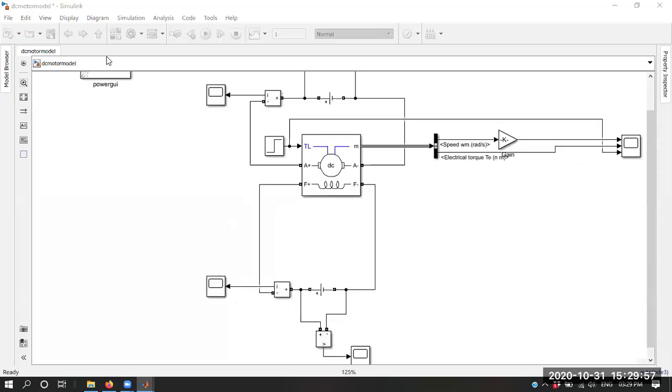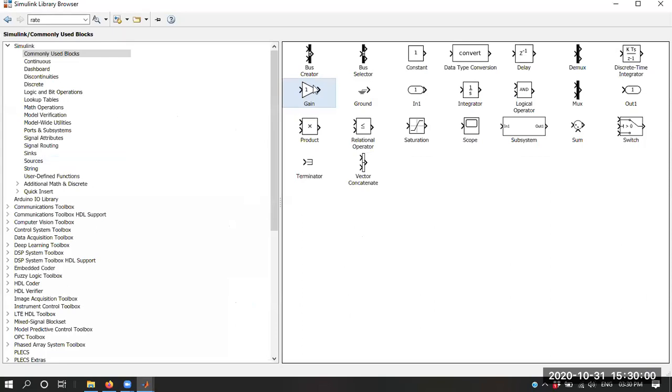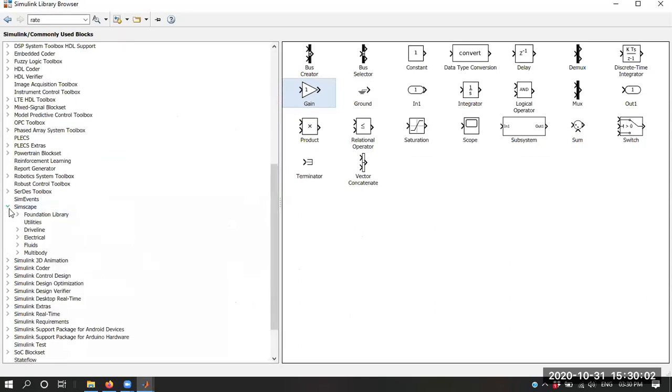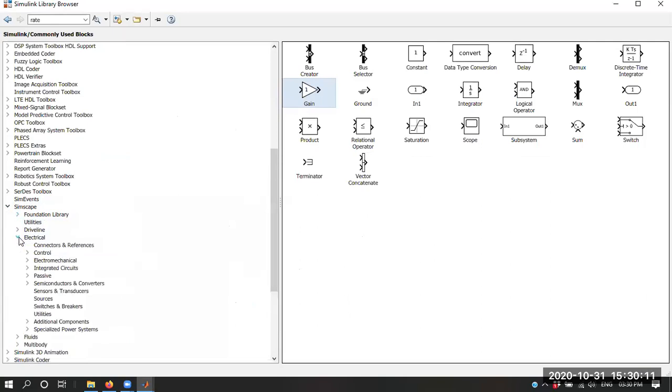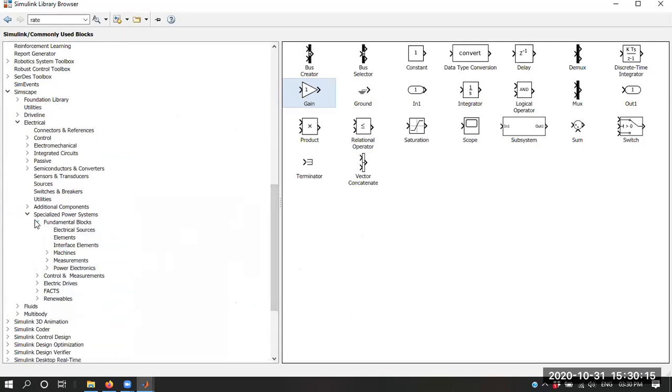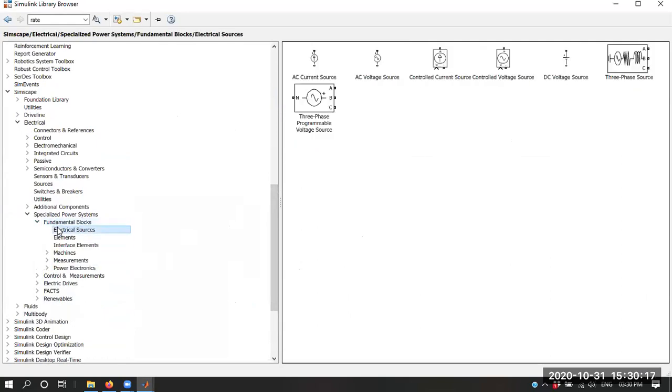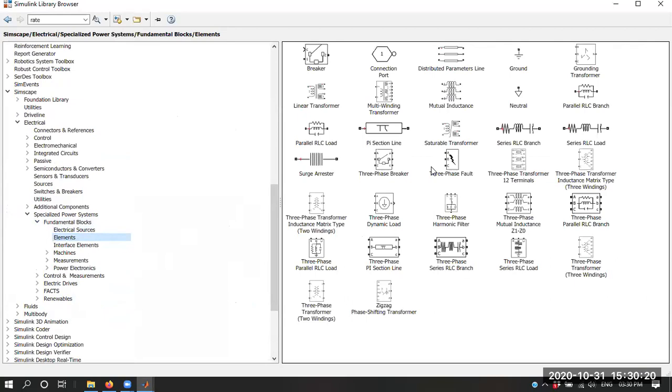Okay, so over here, if you go to the Simulink library, and then to the Simscape Foundation library, and in Electrical there is a specialized technology. In that, if you go to Fundamental Blocks, now we are having elements, so we require one breaker. A simple breaker is there, and we'll require a resistor. So we'll select the Series RLC Branch.